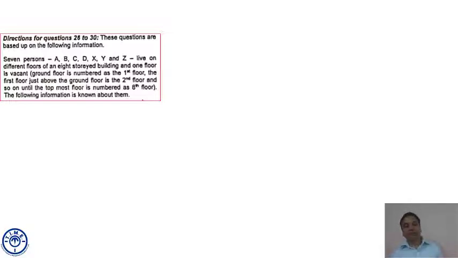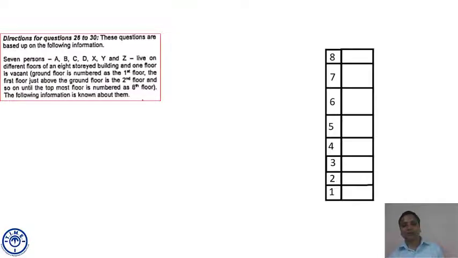Persons are 7, and the building has how many floors? 8. One floor is vacant. Which one we do not know. Ground floor is numbered as floor number 1, floor above the ground floor, floor number 2 and so on till we get the 8th floor. The following information is known about them.